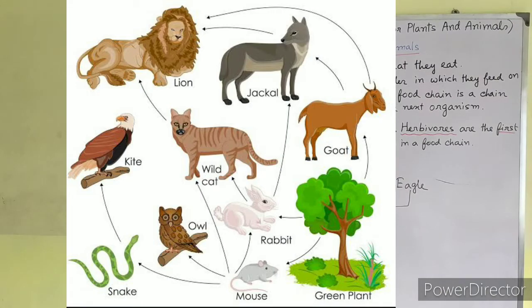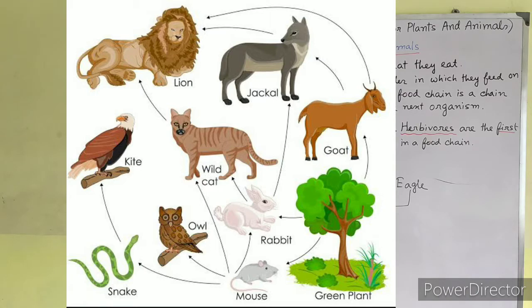This diagram shows a typical food web. Food webs are formed by the interlinking of many food chains. Food chains do not exist independently. In nature, an organism of a particular food chain can be eaten by an organism of another food chain.